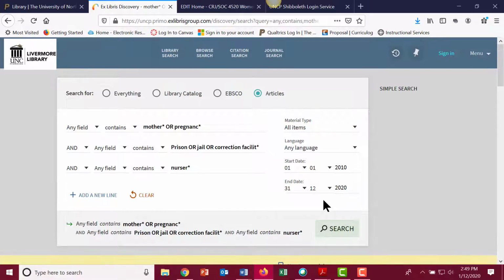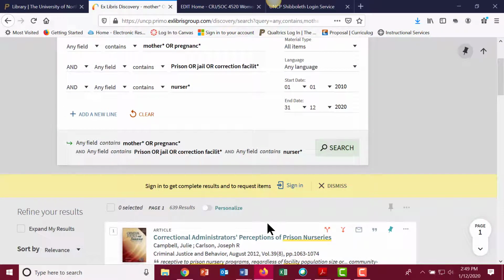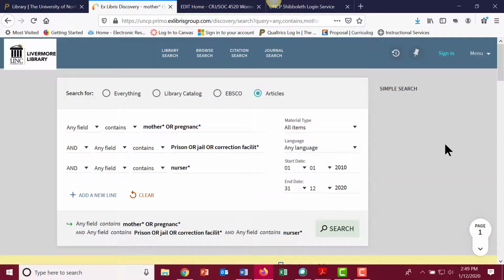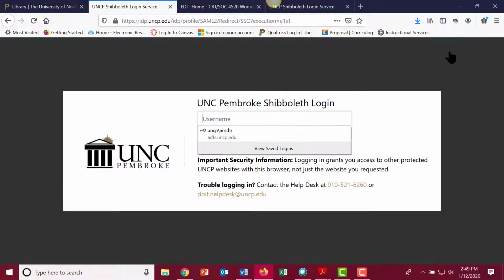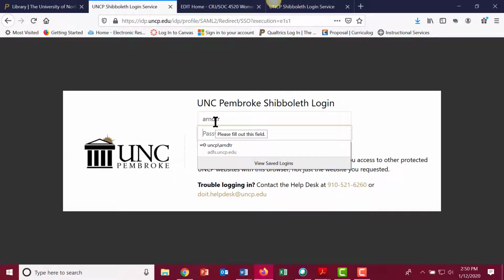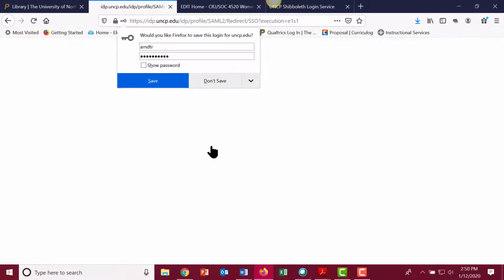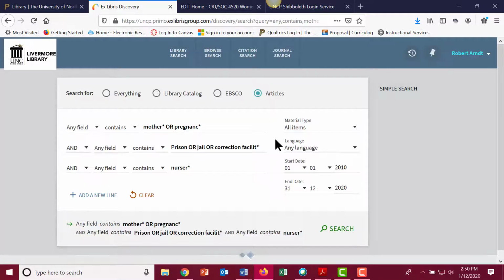Now, PRIMO is going to also ask me to sign in to get complete results. To do that, up here at the top where it says sign in, you can open it up. You see my username there, and add in your username and password. If you're off campus, to get to any of the full text of the articles, you will need to do this anyway. So let me go ahead and log in. Hopefully I remember my username and password. I tell it not to save. It'll do my search. It will recognize me.